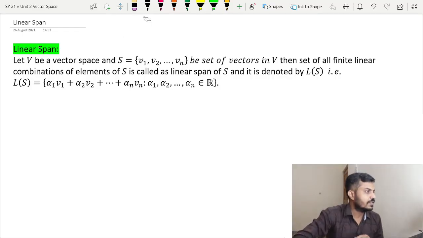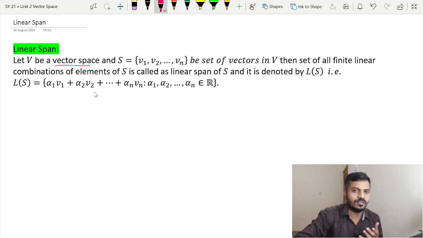Dear students, today we are going to talk about linear span. So let us jump into the definition of linear span. Let V be a vector space over R, obviously, as I told you. Now whenever we say vector space, it is over R for us, and S be a collection of vectors from